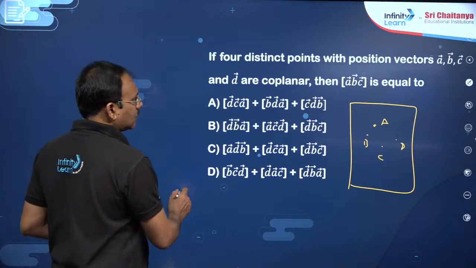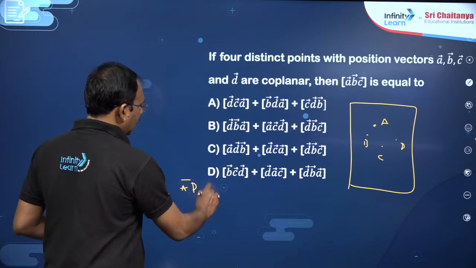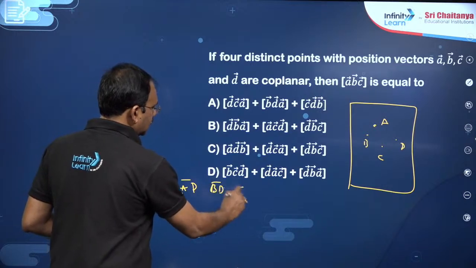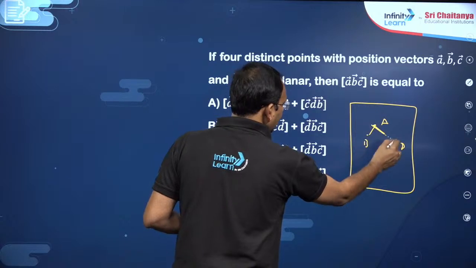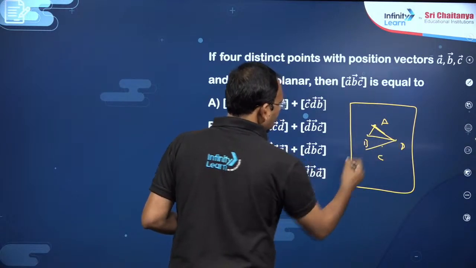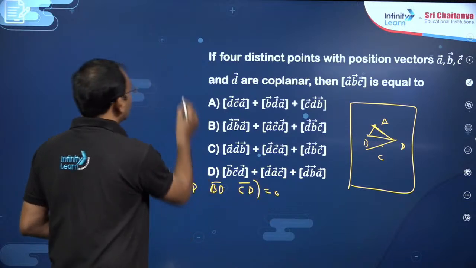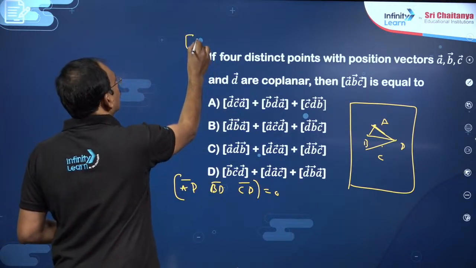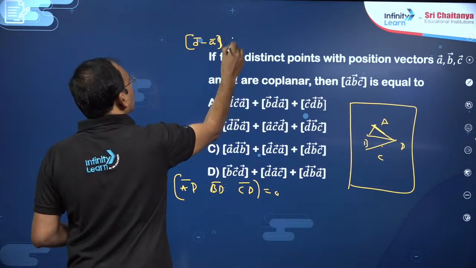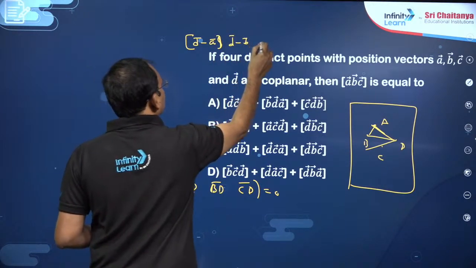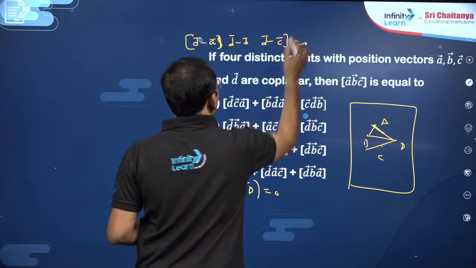You can write AD bar, BD bar, CD bar as 3 vectors, and their box is equal to 0. That means you can write box, AD bar means OD minus OA, this is OD minus OB, this is OD minus OC. This must be 0, my dear friends.